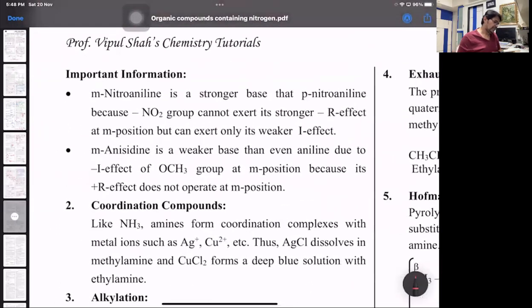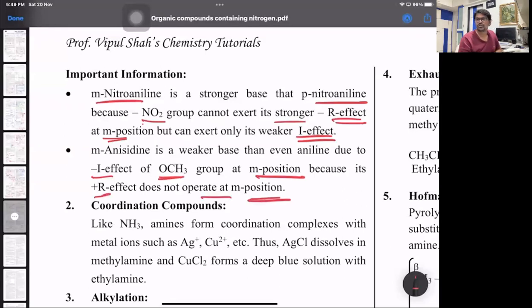Next part about the aniline, what it says, look at that. Meta-nitroaniline is a stronger base than para because NO2 cannot exert its stronger minus R effect at the meta position, but it can exert only a weaker minus I effect. That's about the meta part. In the same way, meta-anisidine is a weaker base than aniline due to the minus I effect of the methoxy group at the meta position, because its plus R effect does not operate at the meta position. So that way, all right.